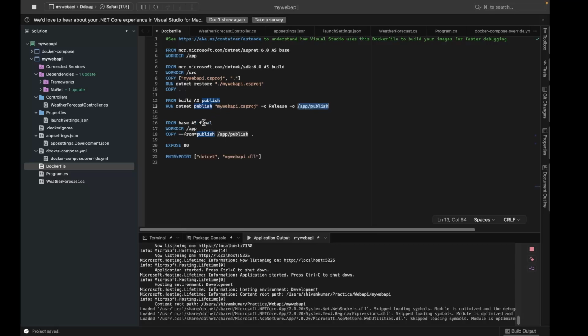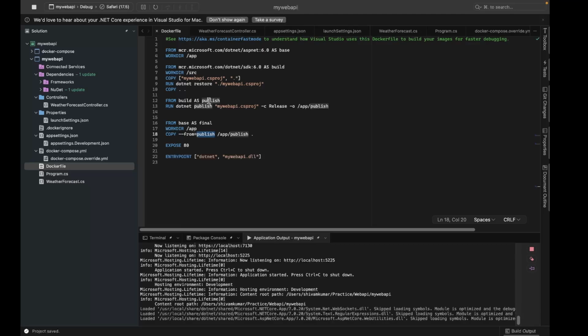Now my third step is to use this base. What is this base? This base is basically my runtime image, right? So this .NET ASP.NET is basically the runtime image. So I'll use this runtime image.